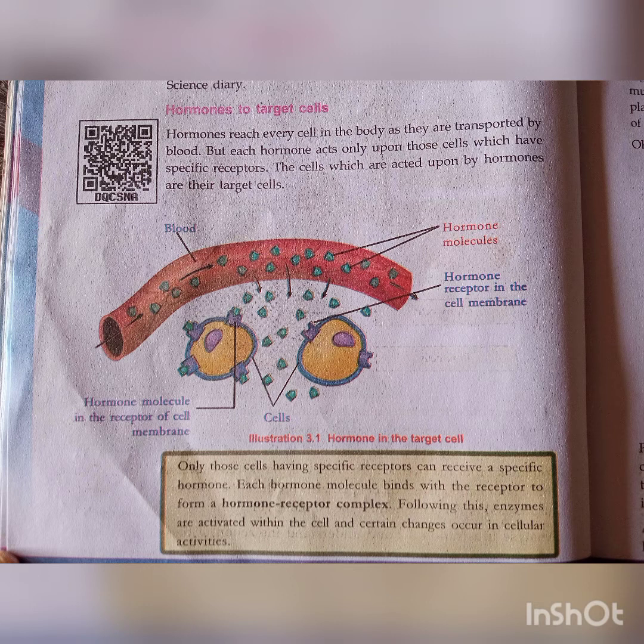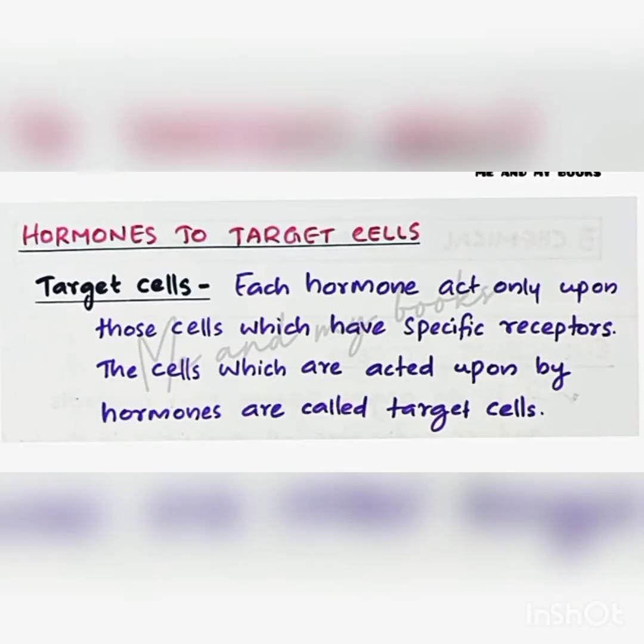It means that when the hormone reaches the cell, it enters through the receptor like a door, and after entering it produces enzyme that combines with the cell, and certain changes occur in the cellular activities. Clear? Look, target cell means what? Each hormone acts only upon those cells which have the specific receptor. The cells which are acted upon by hormone are called target cells. Write this one and take.